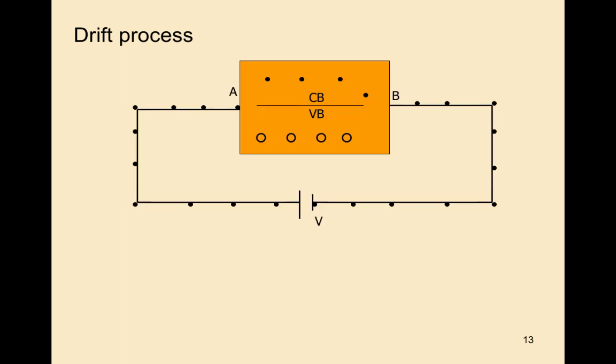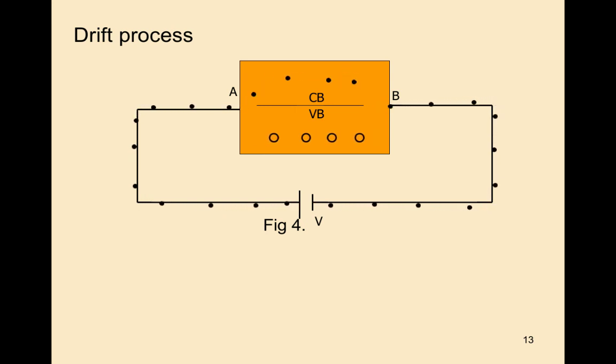See this diagram. This is a semiconductor. We are applying an external voltage to this semiconductor. By applying the external voltage, there is a flow of electrons in the semiconductor. That means there is a movement of electrons and holes in the semiconductor. In this way, the current will pass through the semiconductor.